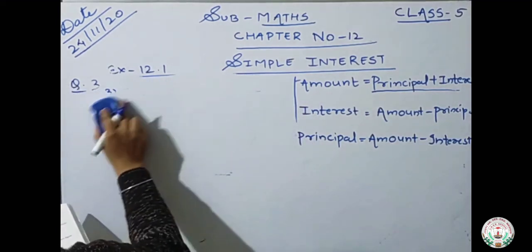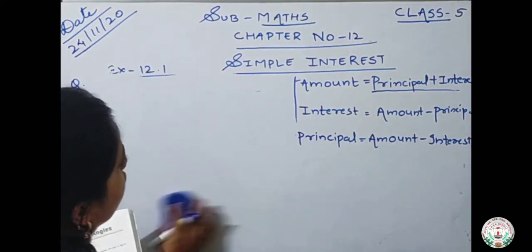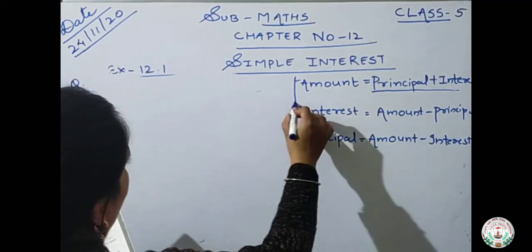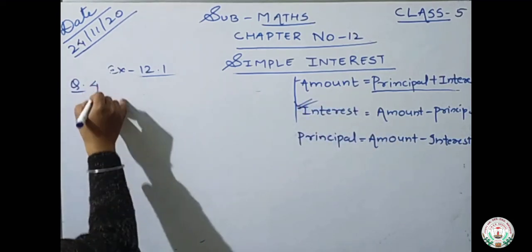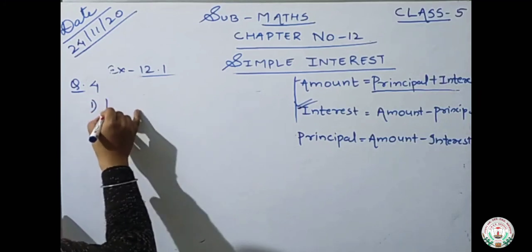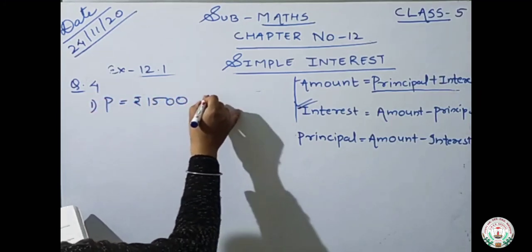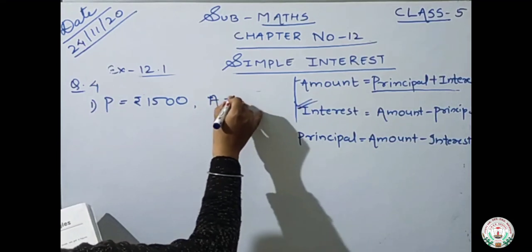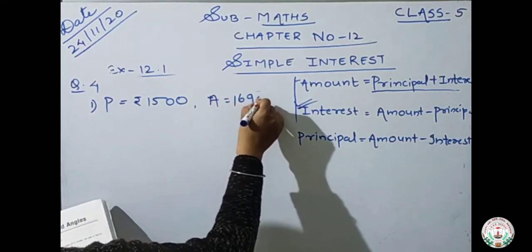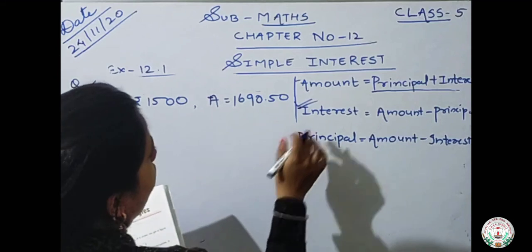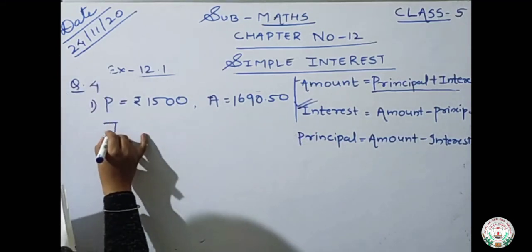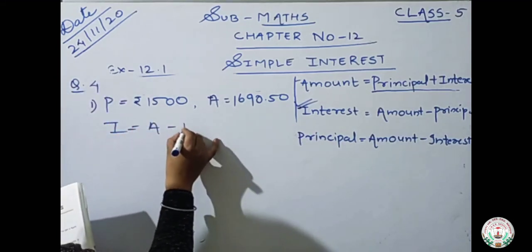Now number fourth, in question number 4, what you have to find it out? You have to find the interest. Question number 4, we have to find the interest. Okay. First one, principal is given rupees 1500. Amount is given this much. Okay. How we will find the interest? Interest is equals to amount minus principal.